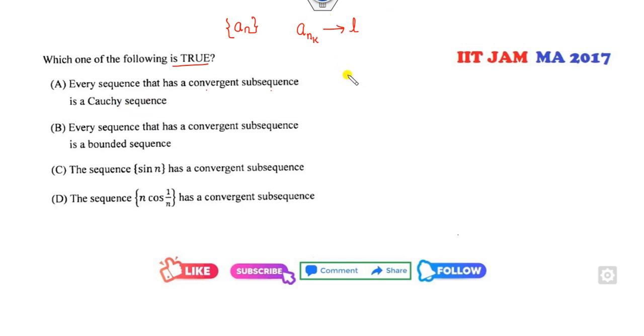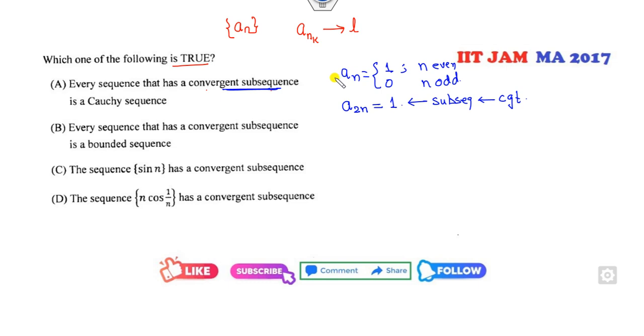If I simply say An is the sequence which is 1 if n is even and 0 if n is odd, the subsequence of even terms is 1, a constant sequence, so it is convergent. So it's satisfied. Now is the sequence itself convergent? No, because the limits are not the same. So the sequence is not convergent, and we are talking about real numbers. If it is not convergent, it implies it is not Cauchy. So the first option is cancelled.